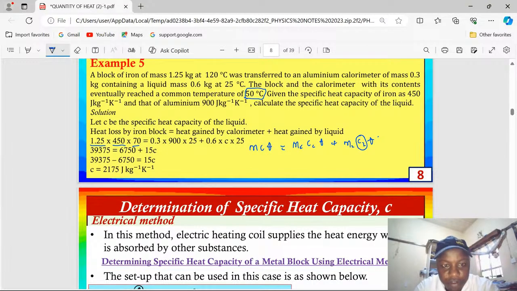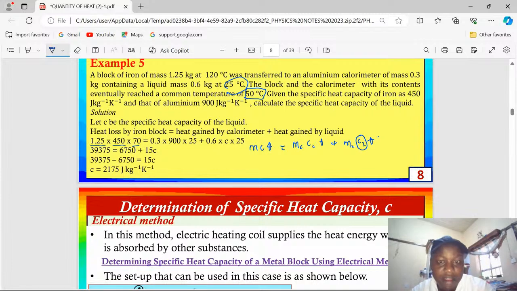From 120 to 50, we have a change of 70, equals mass of the calorimeter 0.3 multiplied by 900, specific heat capacity of aluminium, multiplied by change in temperature from the initial 25 to the thermal equilibrium of 50. That is 25.